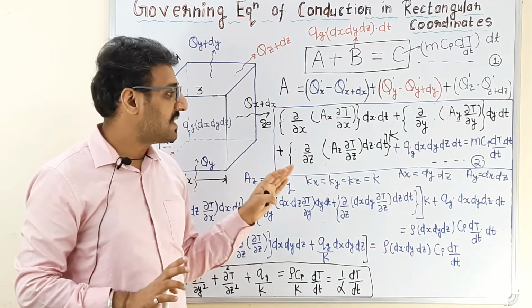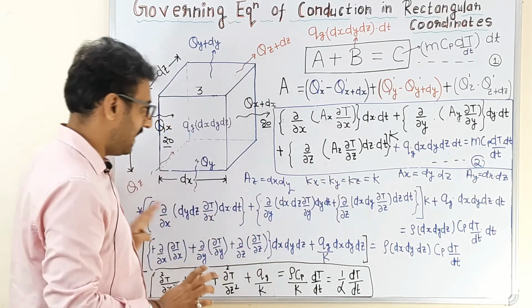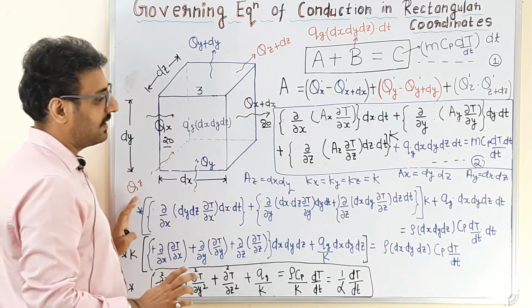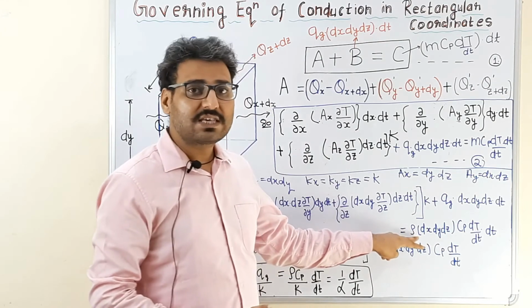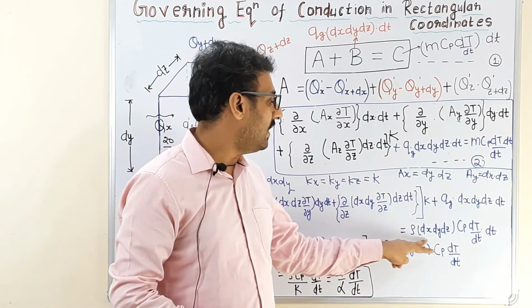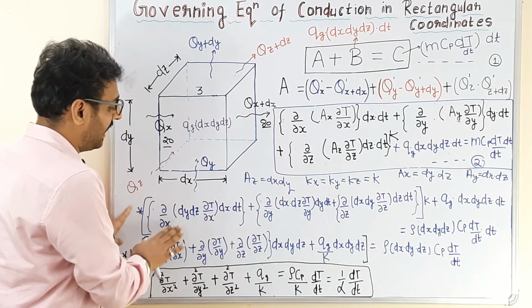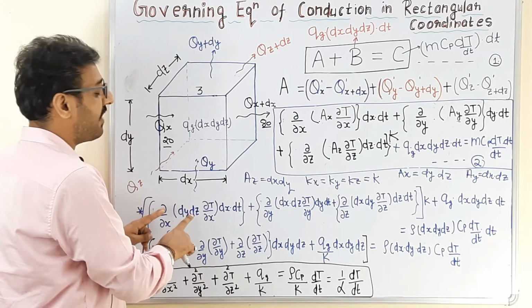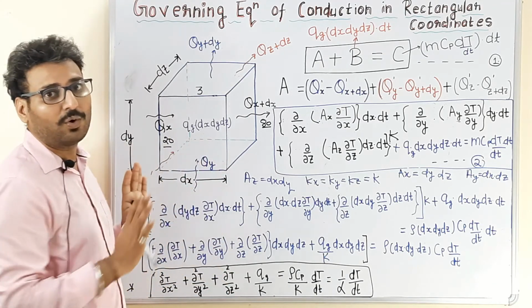Now, after substituting the value of Ax, Ay and Az in the equation, we will get the equation like this, and mass of the control volume is given as density into the volume. So now in the next step, as we already know, dx, dy and dz are basically fixed dimensions of the control volume.